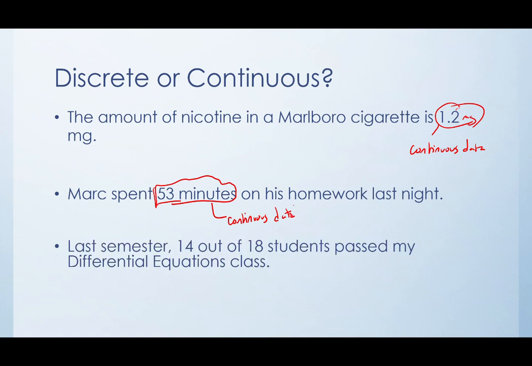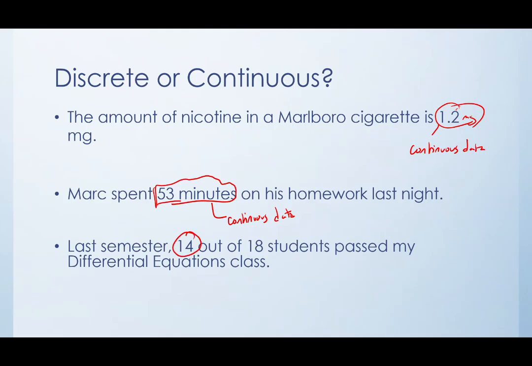Okay. What about if I said, hey, last semester 14 out of 18 of my students passed my differential equations class? Well, here, the variable being measured is how many students passed the class, right? And the possible responses would be 0, 1, 2, 3, 4, 5, all the way up to 14, limited to integer values. And so this is going to be discrete data.